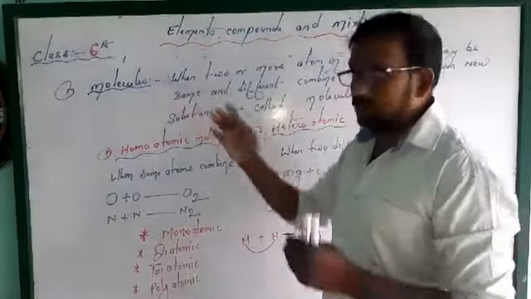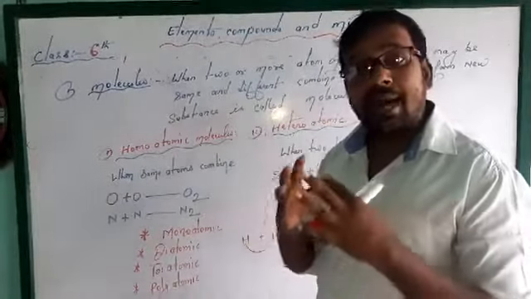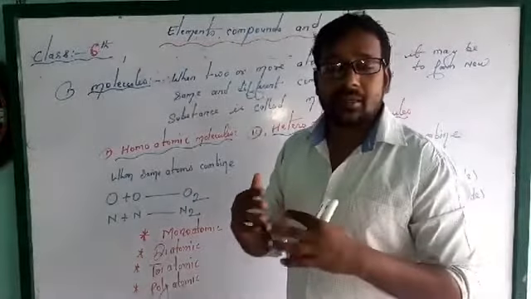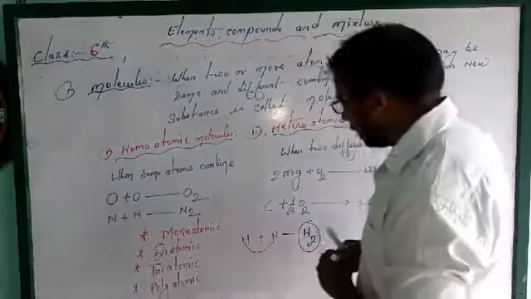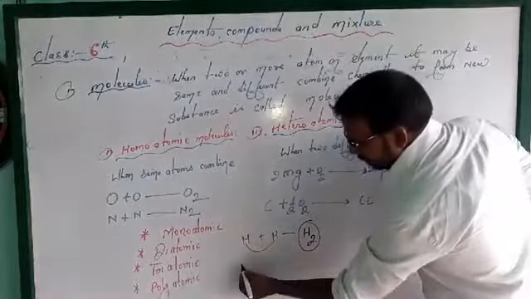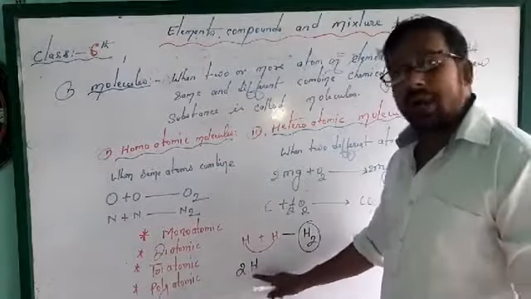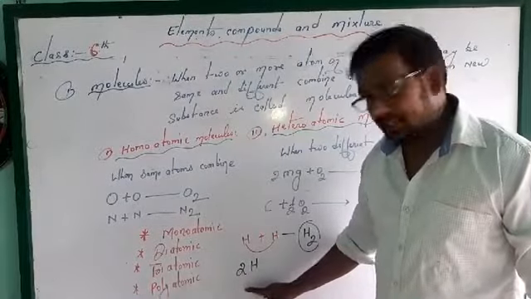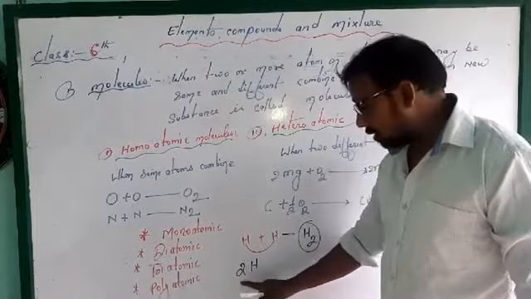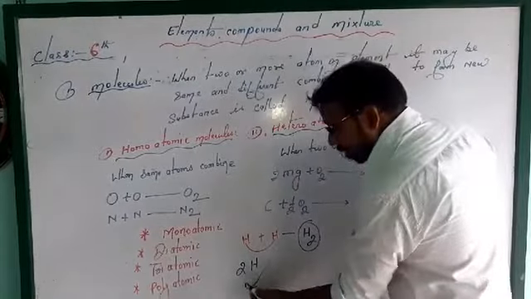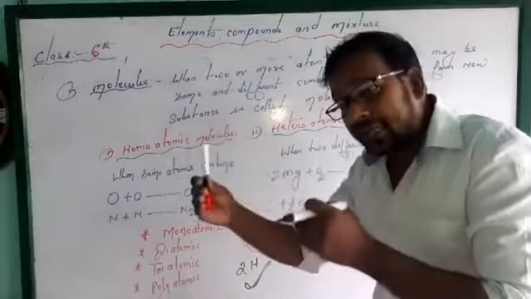What is a molecule? When two or more atoms combine chemically, not mixing, combine chemically. Suppose I write 2H. 2H means there are two atoms. It is not combined. It is an atom, sorry, it is not a molecule, because it is present in separate form.